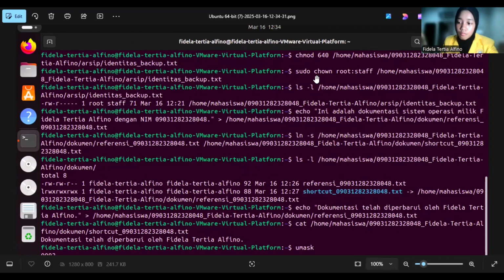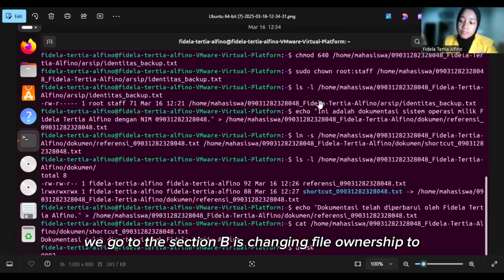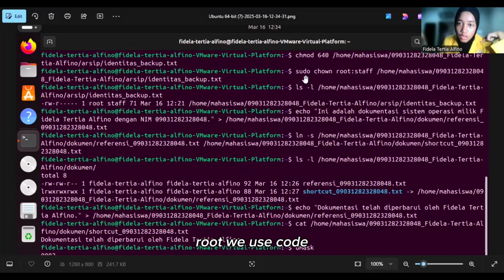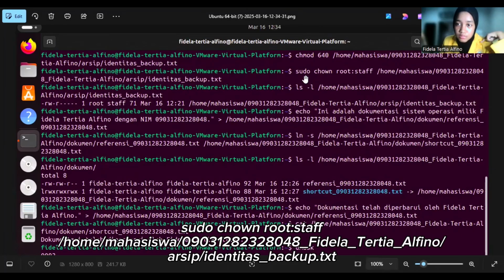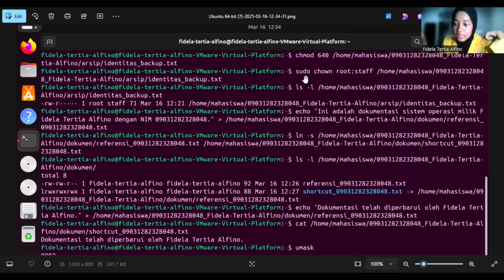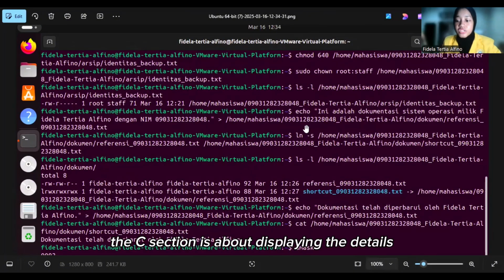Okay. So after changing file permission for identitas_backup.txt, we go to section B, changing file ownership to root. We use the code sudo chown root:staff /home/mahasiswa/nim_my_name/arsip/identitas_backup.txt. Now the file is owned by the root user and belongs to the staff group if we use this code.